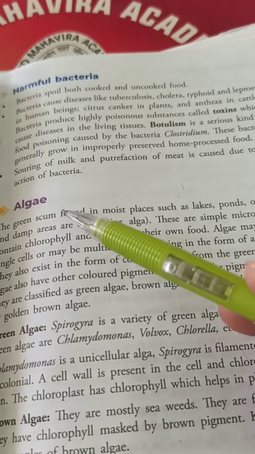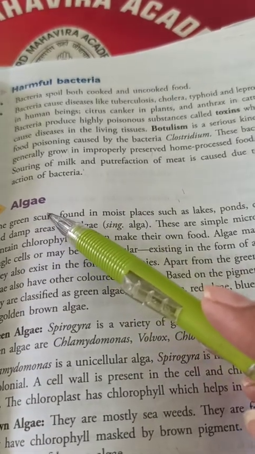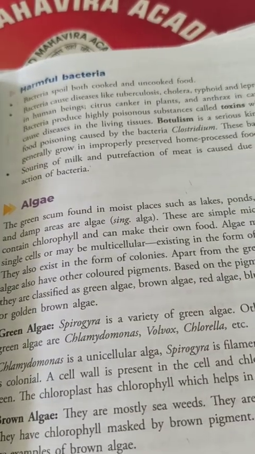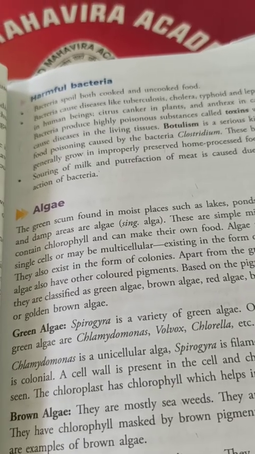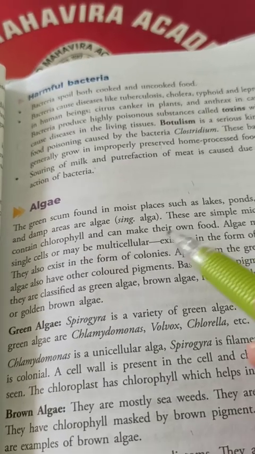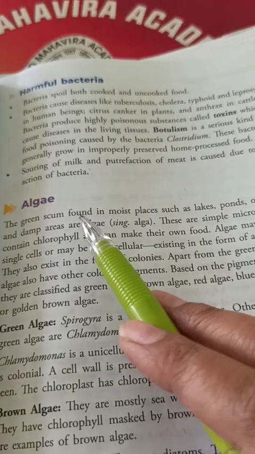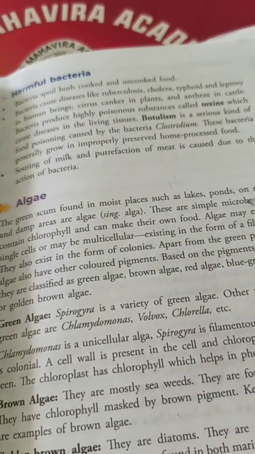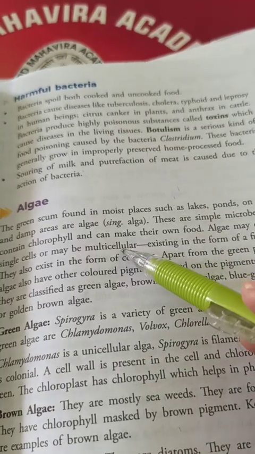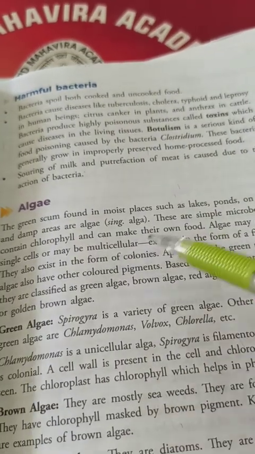Now there is another type of microbe, which is algae, which you must all have seen as those green patches in the water which has been kept there for a long time, or in ponds, etc. So basically algae is a green scum which is found in moist places like lakes, ponds and rocks. They can be unicellular as well as multicellular.